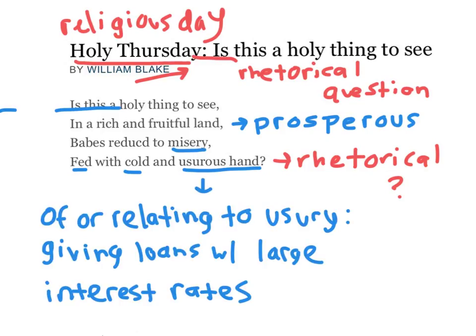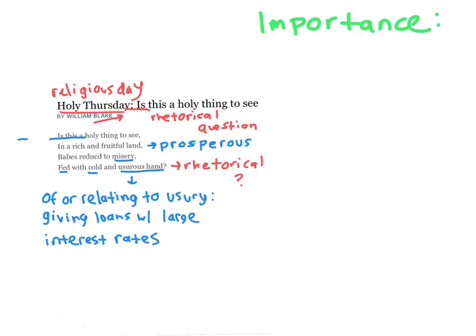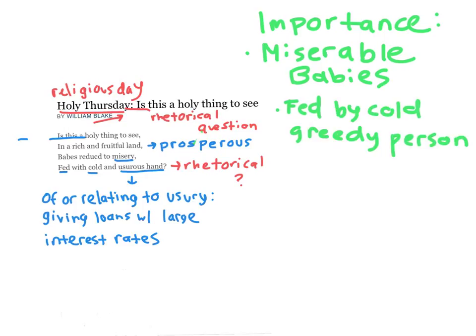When analyzing poetry, it's also important to pick out words that you don't really know the meaning of. In this case, the word usurious means of or relating to the practice of usury, or giving loans with large interest rates. So here the word usurious is used to describe the hand that's feeding these babies who are being reduced to misery in this rich and fruitful land. So we have miserable babies, and they're fed by a cold and greedy person.